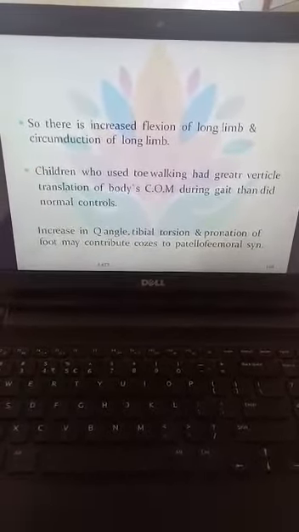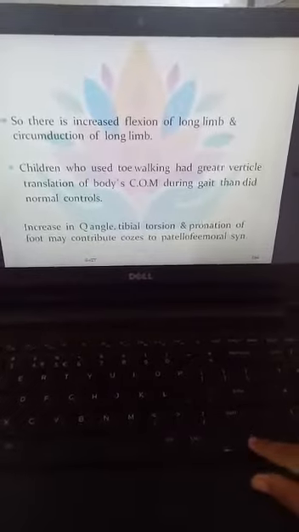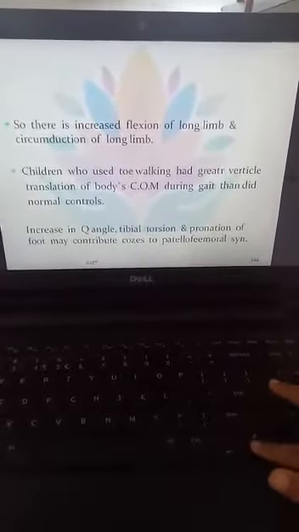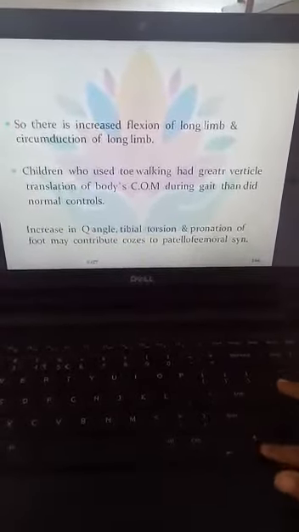Next, there may also be chances of development of patellofemoral pain syndrome, because of the alteration of the lower limb, the Q angle, which we can measure at the knee joint. The Q angle will be increased. Second, tibial torsion as well as pronation of the foot may cause patellofemoral pain syndrome.